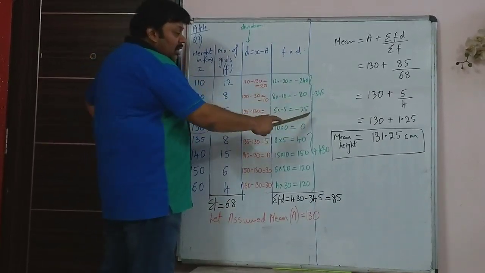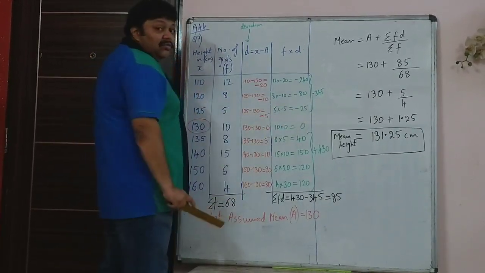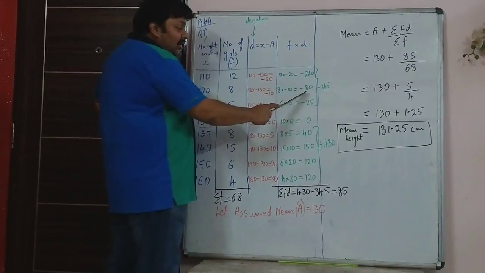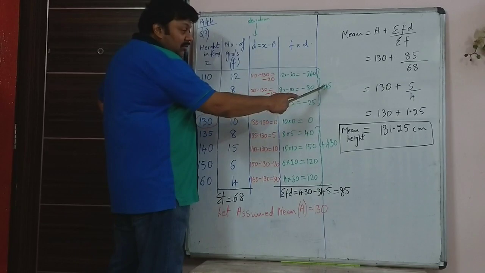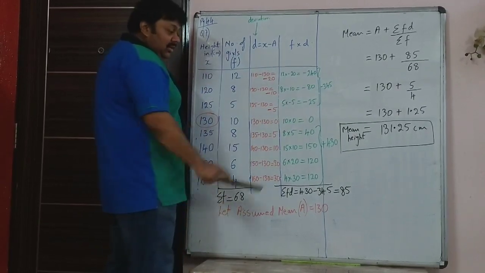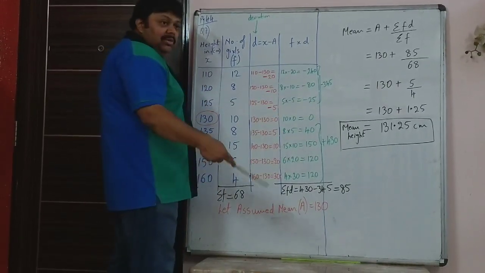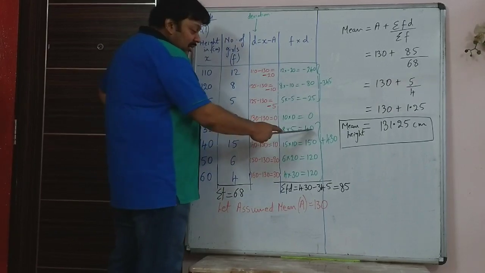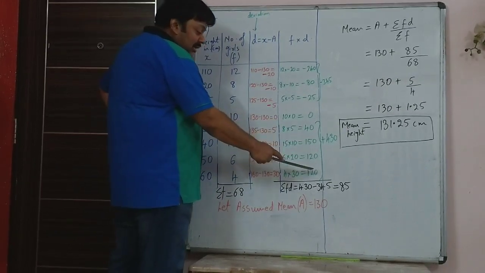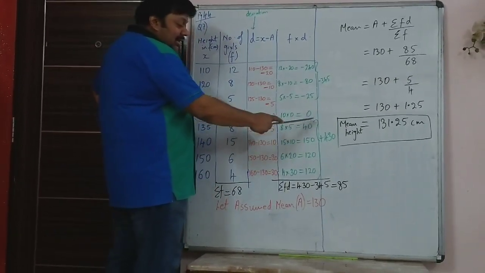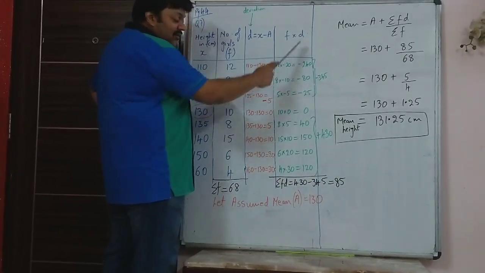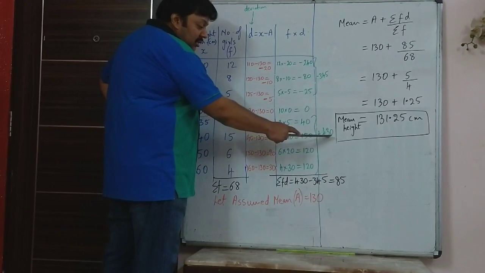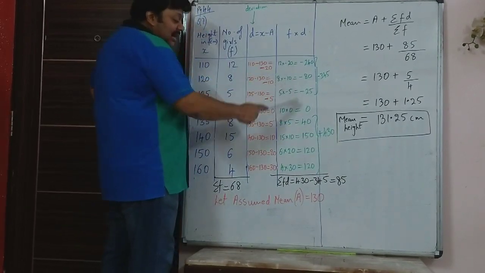Now here I have added all the negative values. Minus 240, minus 80 and minus 25 added together becomes minus 345. 0 need not be added because nothing changes. 40, 150, 120 and 120: when I add them, I get the sum of all the positive values of f into d, that is plus 430. Why did I add all this?